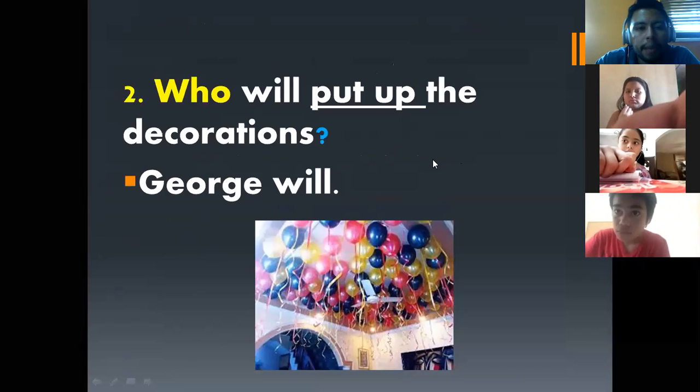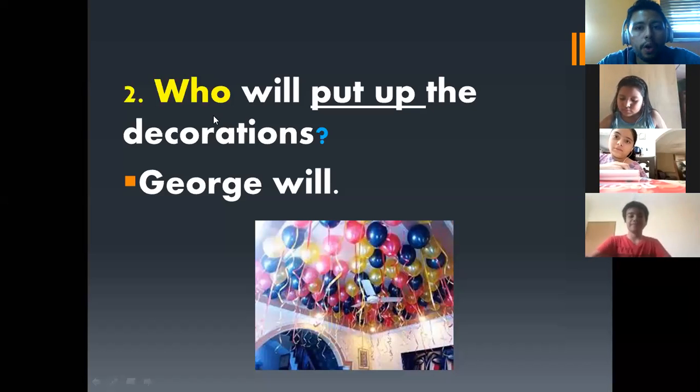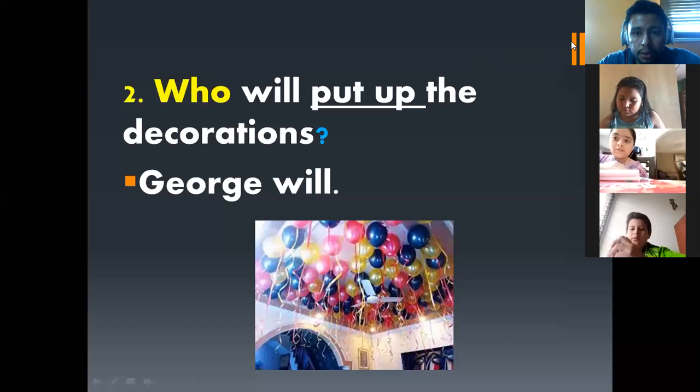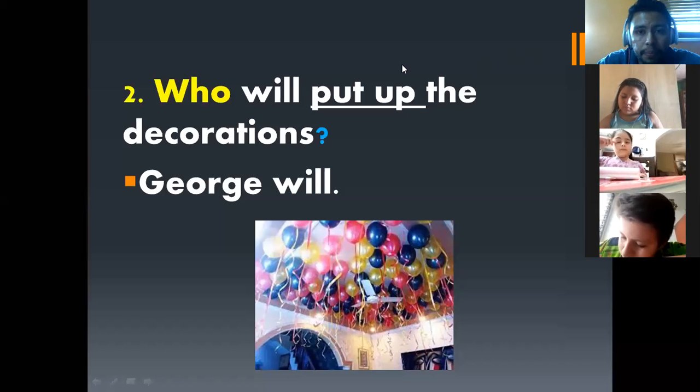So this example, you don't have to copy. Just listen to me. So we have, who will put up the decorations? Okay, thank you for finishing. And this example number 2 says, who will put up the decorations?